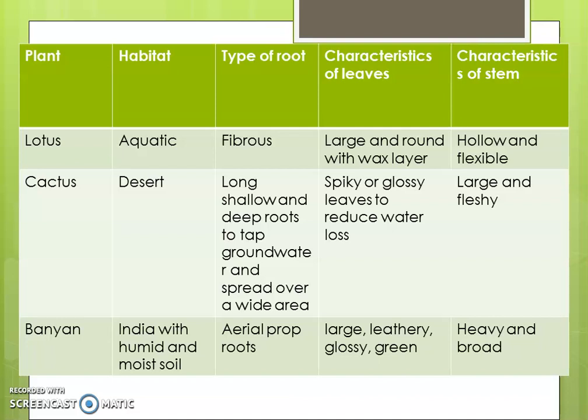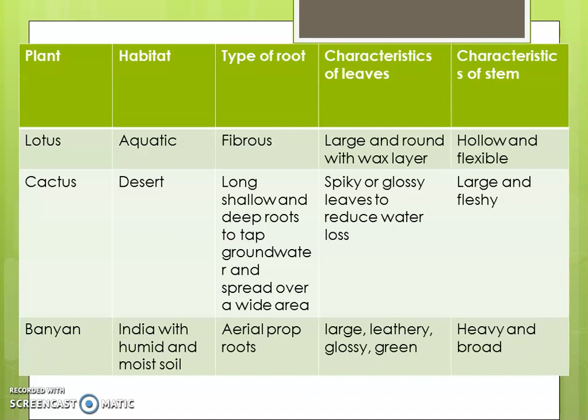Now spiky. Leaves are spiky or glossy leaves to reduce water loss. The leaves are mostly converted to thorns. They don't have leaves as such. The leaves are like thorns. Why? Because then they will lose less water. And stem is large and fleshy to store the water.